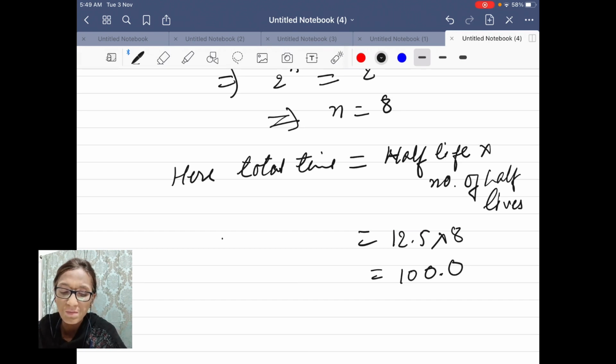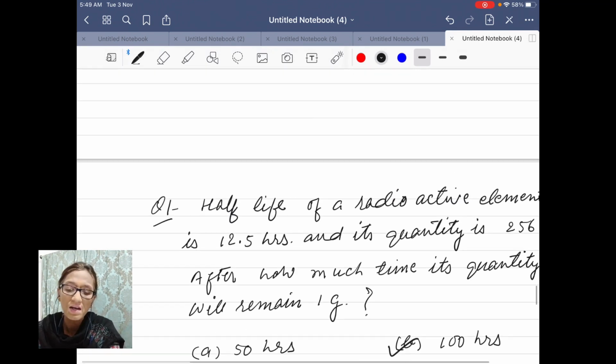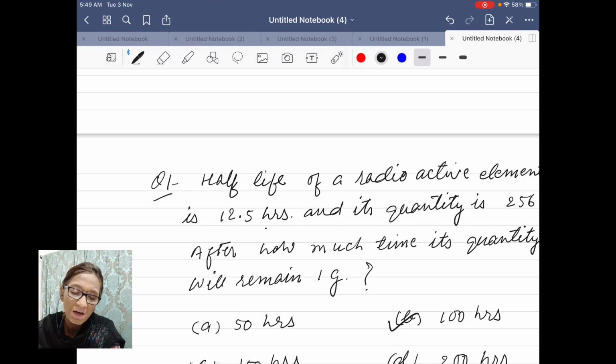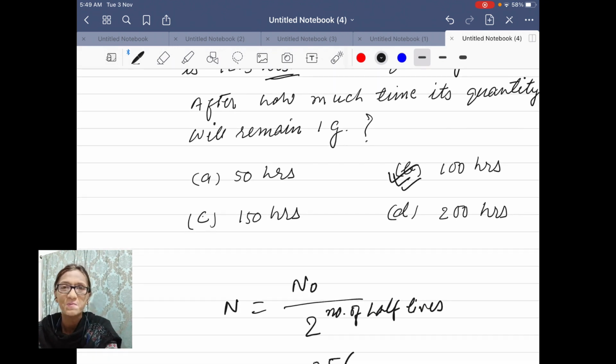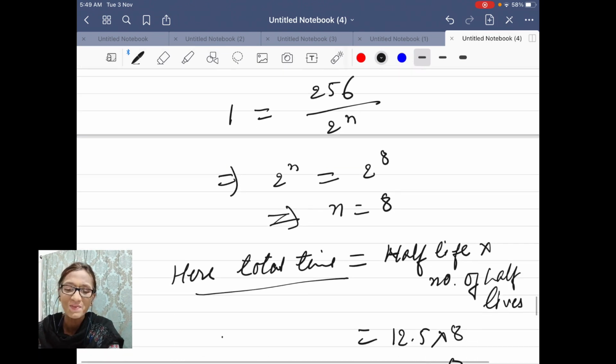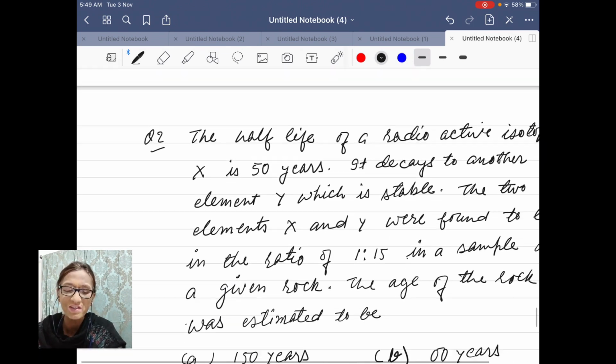So the total time is equal to this much, 100. And what is the unit of 100? Hours. So 100 hours is the right answer. Now next question. Let us do one or two more questions.